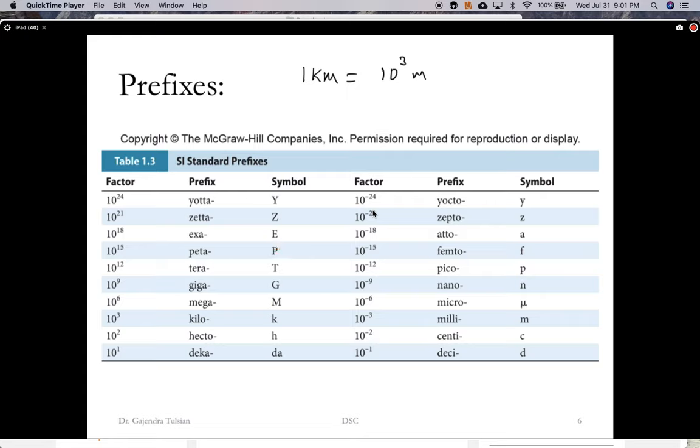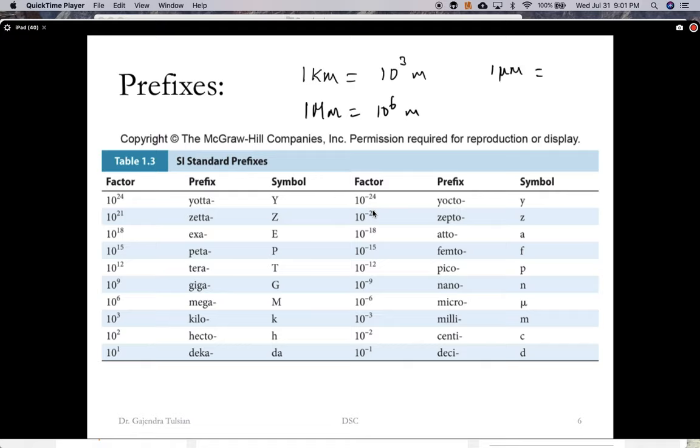So for instance, if you wanted for some reason a megameter, a megameter would be 10 to the power 6 meters. Okay, so that's how the prefixes work. Here's a common prefix, 1 micrometer, a common unit.